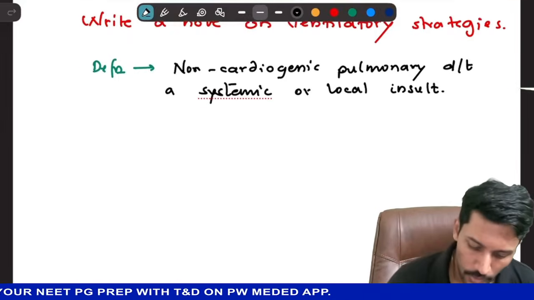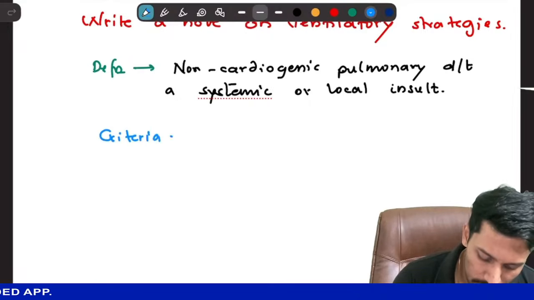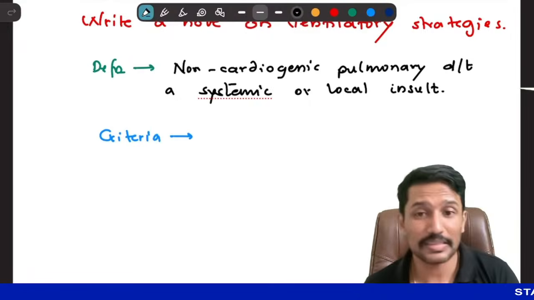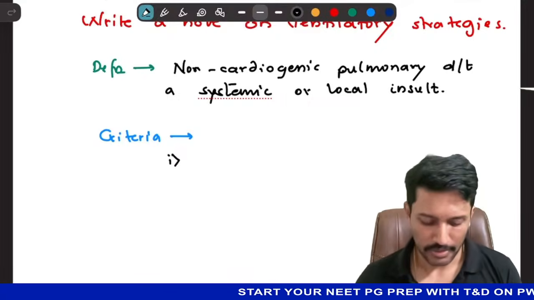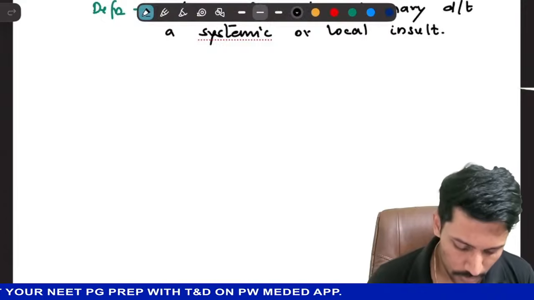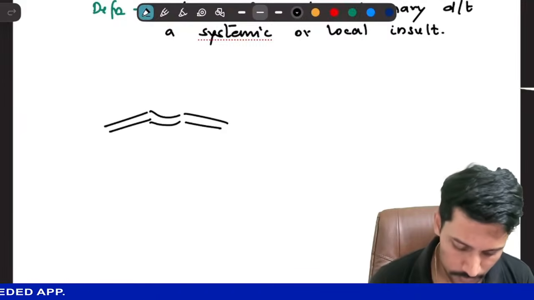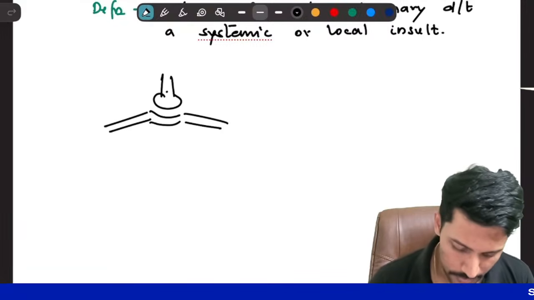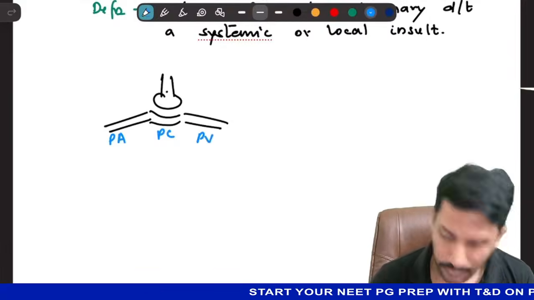Okay. Now, how do I recognize this as a case of ARDS? Because cardiogenic pulmonary edema is way more common. So basically, let me describe it. We have these alveoli, pulmonary capillaries, pulmonary artery, and pulmonary vein.